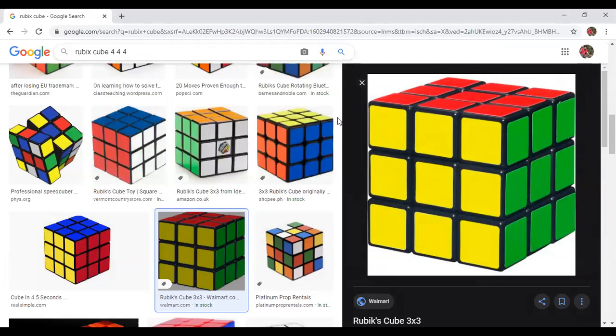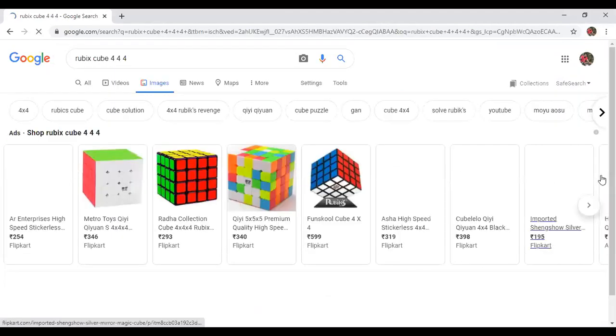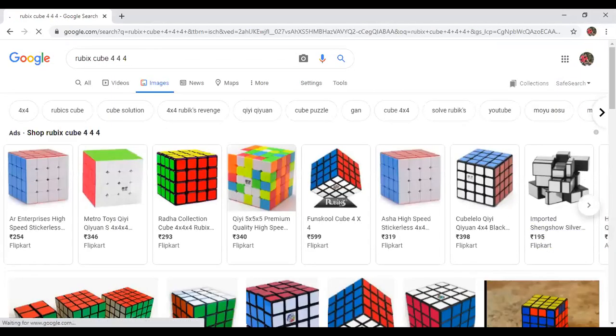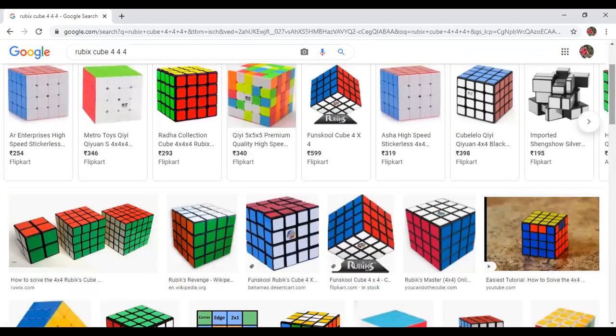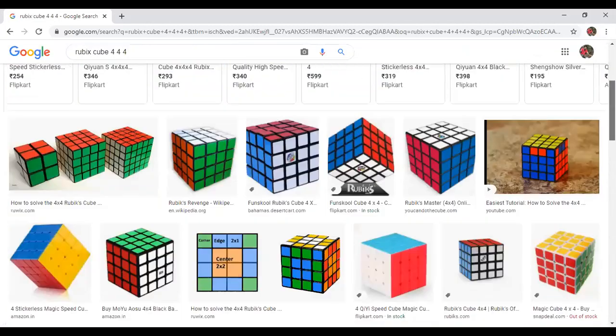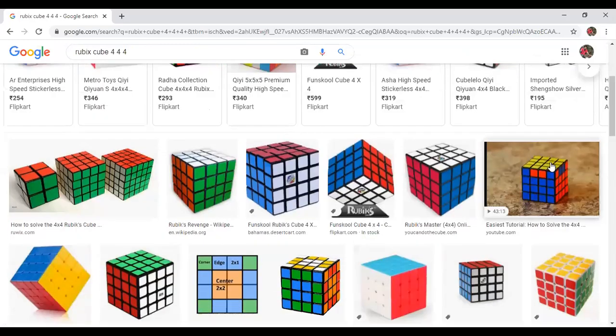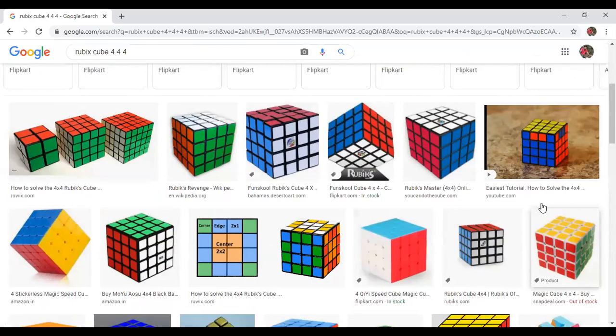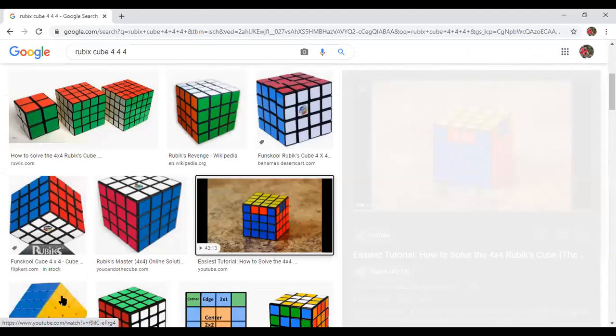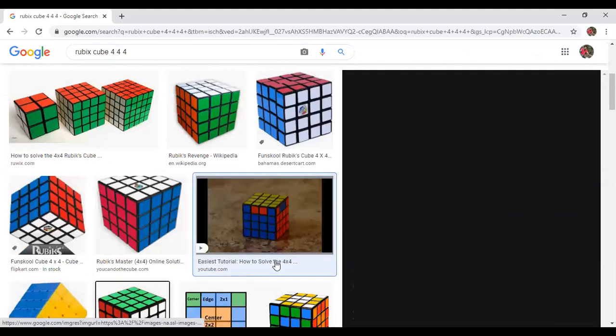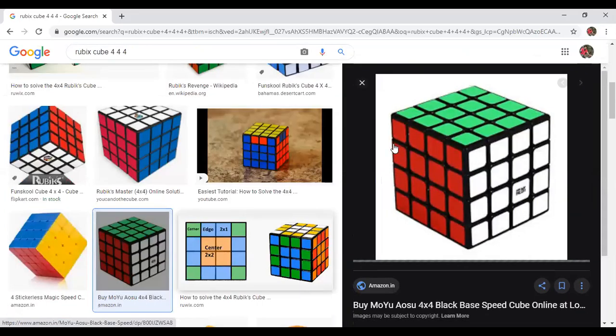Wait. So I will choose a better one for you. Yeah, this is nice. This is 4 by 4 by 4. Now, everyone, please respond. Can you see what I'm writing here?